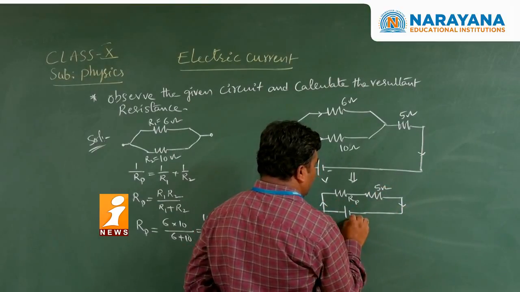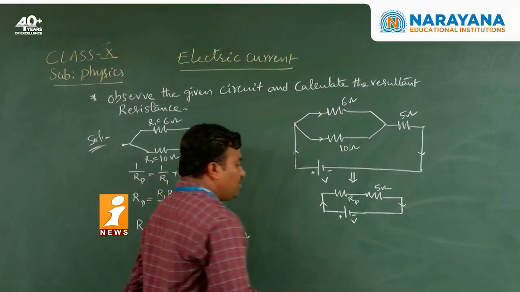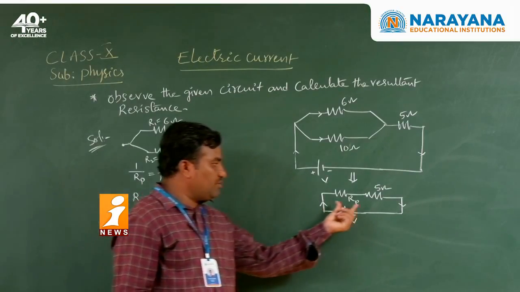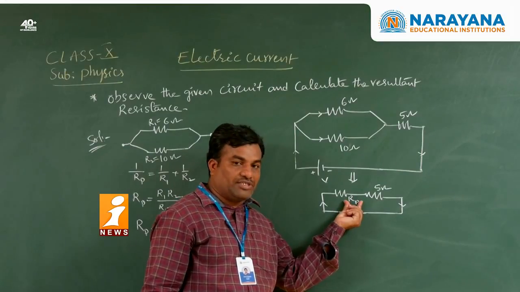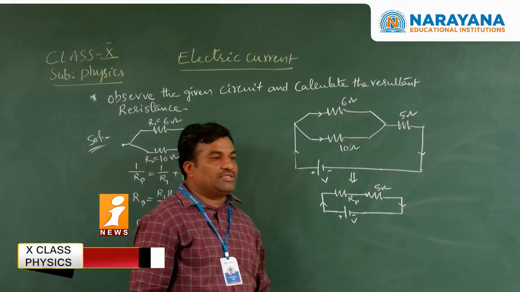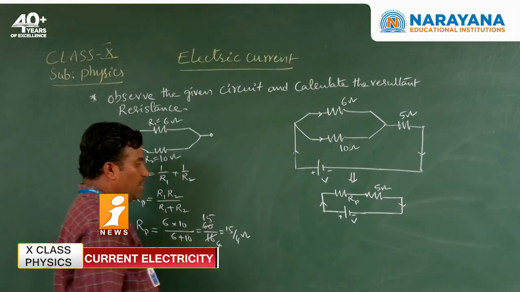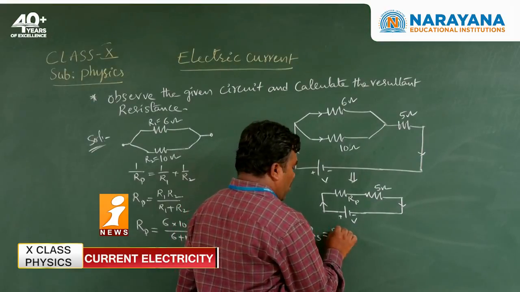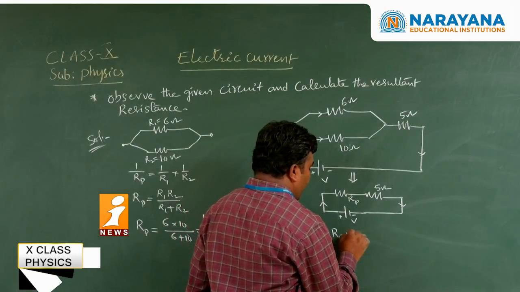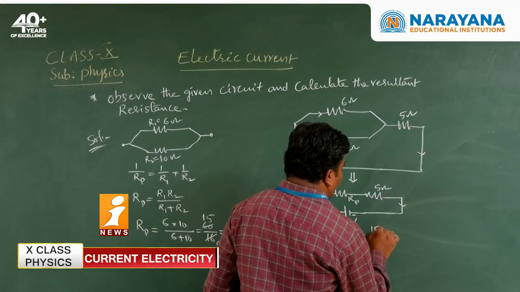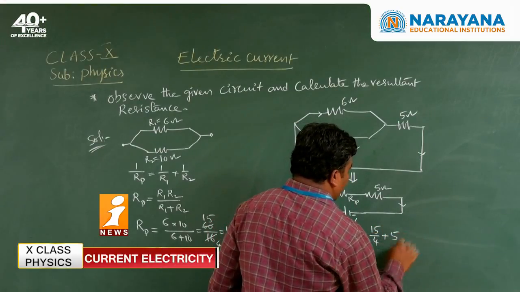Now observe these two. After getting the effective resistance of the parallel pair, these two are in series combination. So series means effective RS is equal to RP plus 5 ohms. What is the RP resultant? 15 by 4 plus 5.